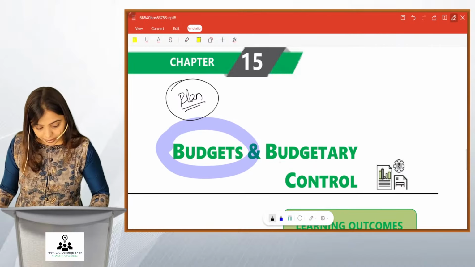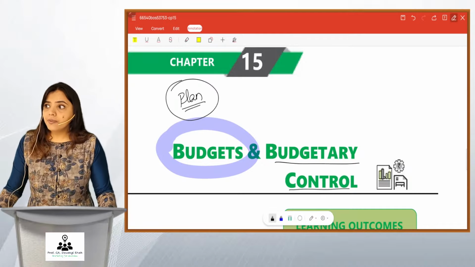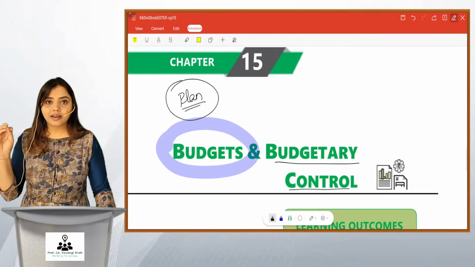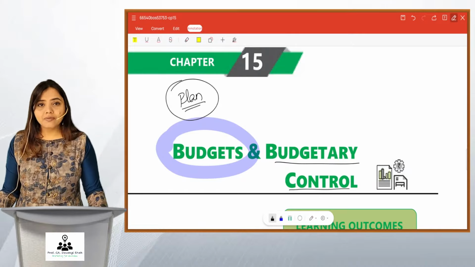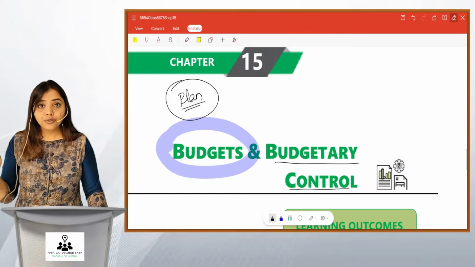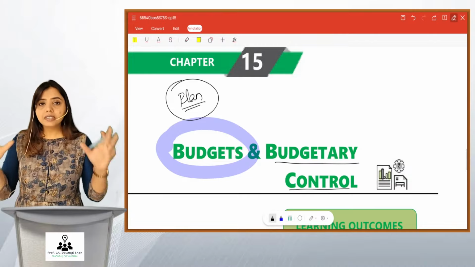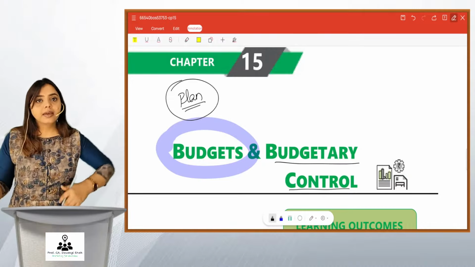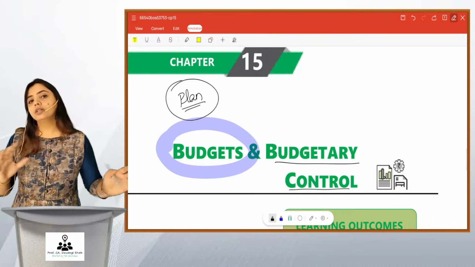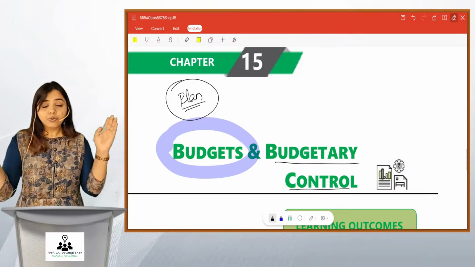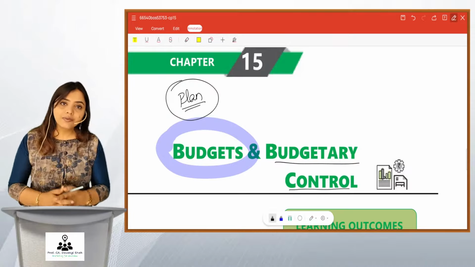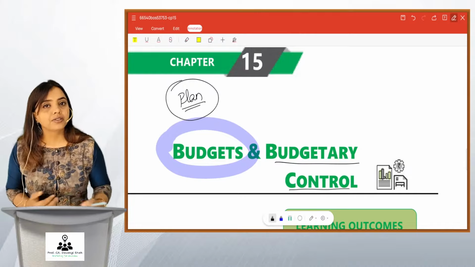And what is this budgetary control? Friends, we often make a timetable and stick it on a wall or on our cupboard, and we don't follow it. Then why did you plan it? The plan becomes useless. It is a waste if you don't execute it. So budgetary control is a system that helps you to make a plan, execute the plan, and then do the analysis of what you had planned with what you have done and why they did not synchronize, what was the difference, why was the difference, and then corrective actions can be taken.